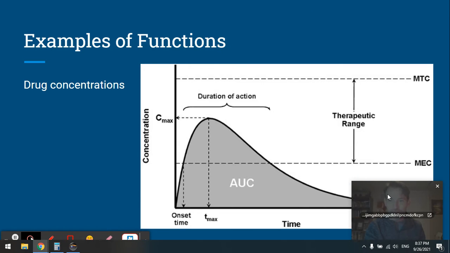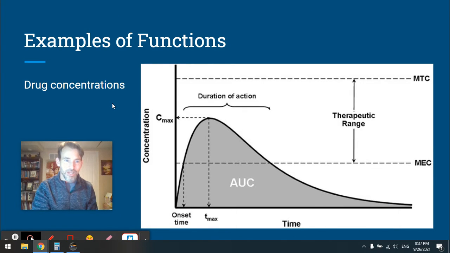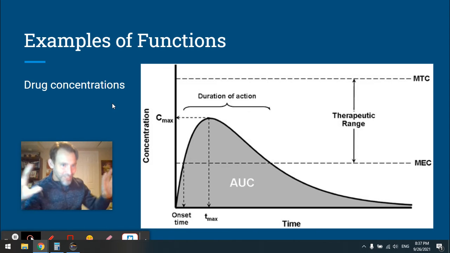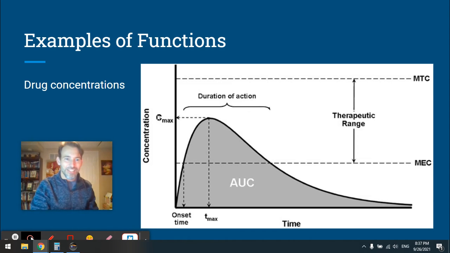Here's some examples of functions that you're going to see in other fields of study. You're going to see these in university, in other subjects, and in your life. So this is a function that a pharmacist or a nurse or a doctor would have to be very familiar with. This is the curve that represents the concentration of a drug inside someone's body. So this is important to know. You don't want to overdose someone.